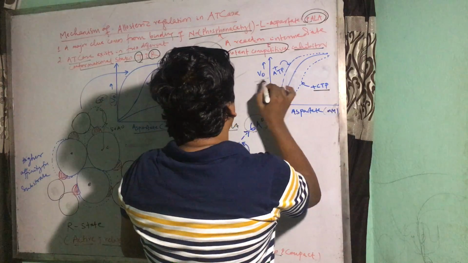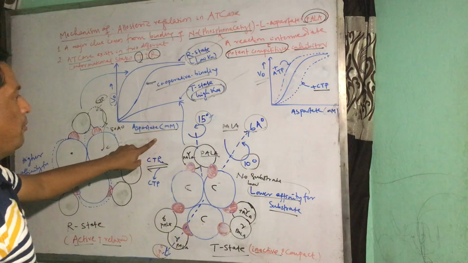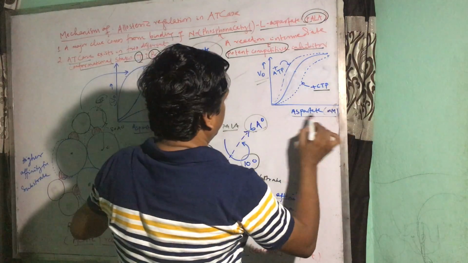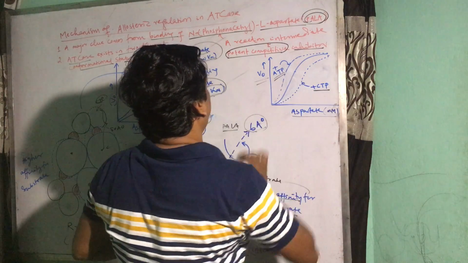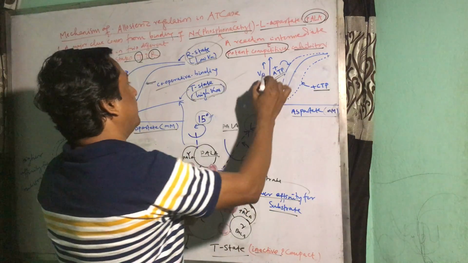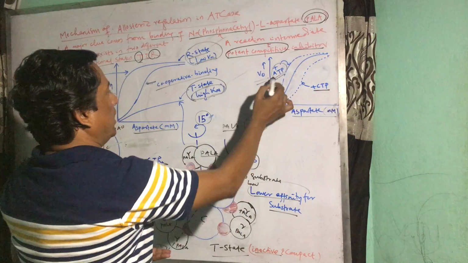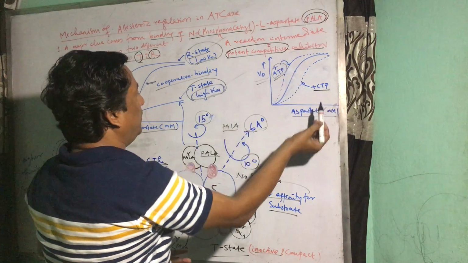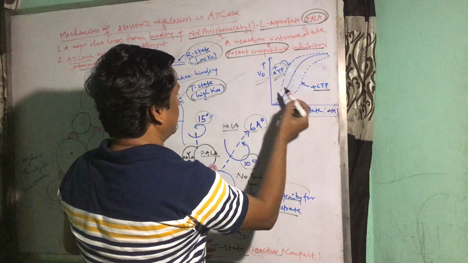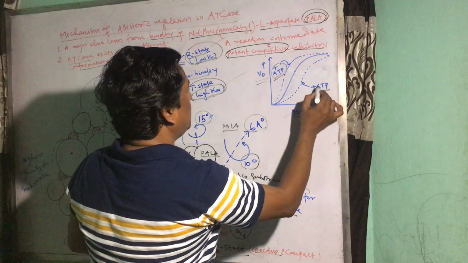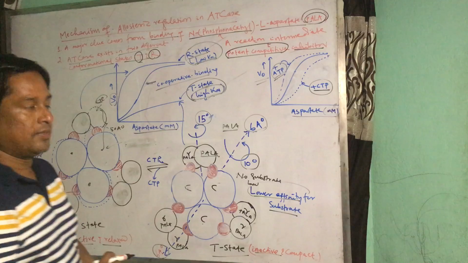The formation of the product is also upregulated by allosteric activators such as ATP. When ATP is bound, the activity of the allosteric enzyme increases, and when CTP binds, it decreases.